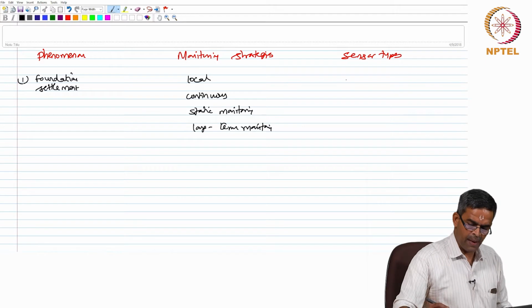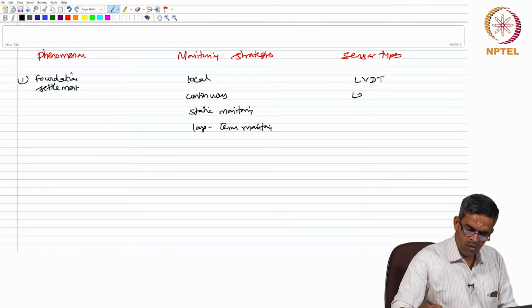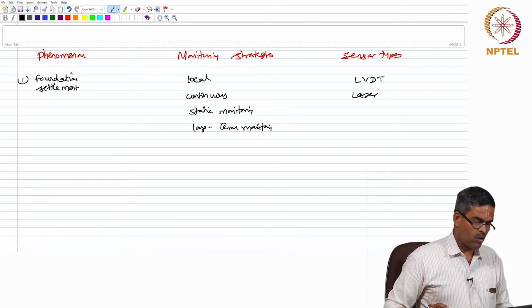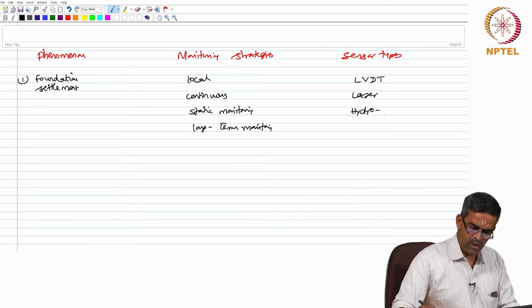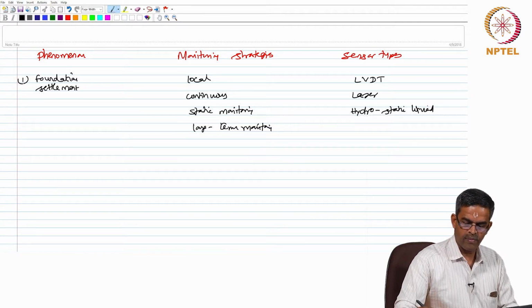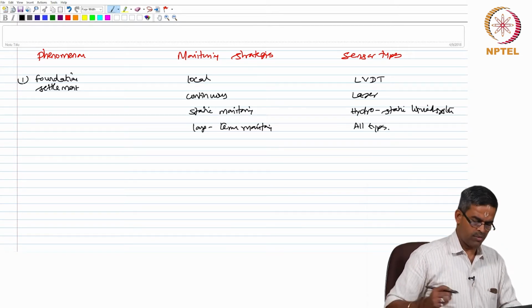The sensor types which are generally recommended will be linear voltage differential transformer. One can also use non-contact type lasers. One can also use hydrostatic liquid system. And other types, all of them combined can also be used.